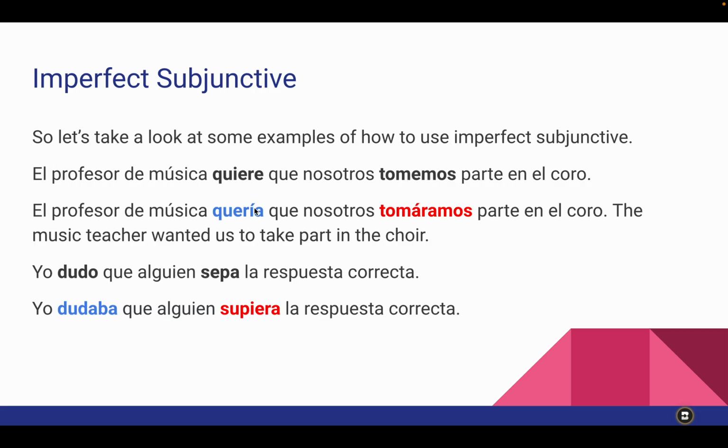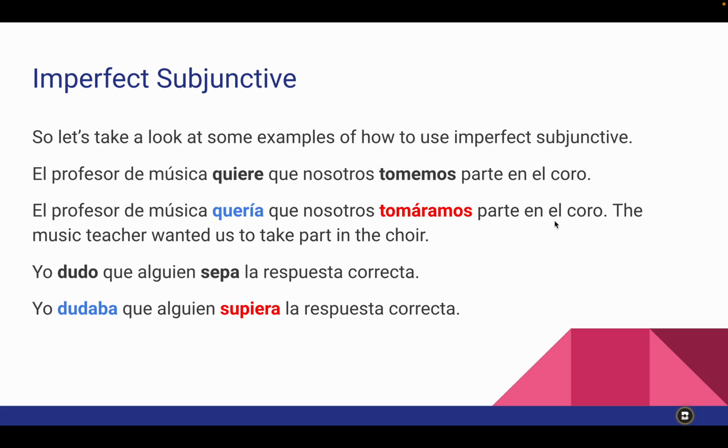So we'll take a look at some examples. First of all, this is present subjunctive. El profesor de música quiere que nosotros tomemos parte en el coro. So that's what you learned last year. Well, let's say you want to talk about something in the past tense, like the teacher wanted. So it becomes el profesor de música quería que nosotros tomáramos parte en el coro.